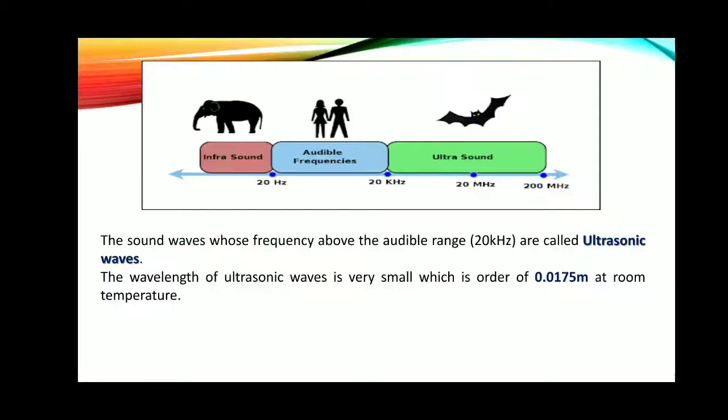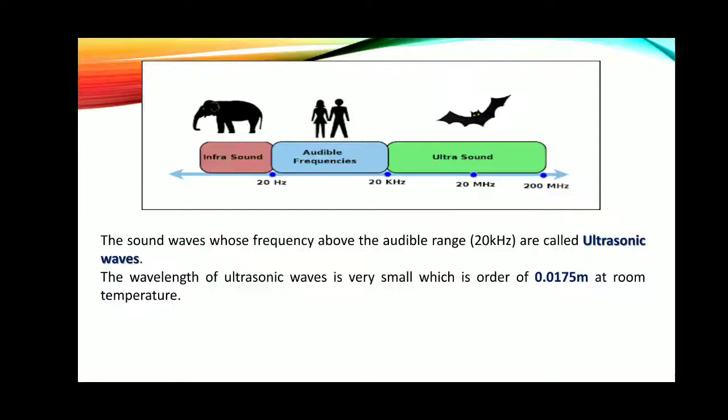Now when we are considering what exactly ultrasonics means, we have to consider this figure. Here we have shown that there are three different frequency ranges. The first range, shown at the middle, is from 20 Hz to 20 kilohertz. This is the frequency range which is called the audible frequency range for human beings. So this audible frequency is from 20 Hz to 20 kilohertz.